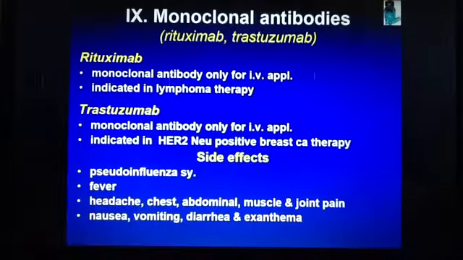And number 9, monoclonal antibodies, rituximab and trastuzumab. So first, rituximab, monoclonal antibody only for IV application, indicated in lymphoma therapy. Next, trastuzumab, monoclonal antibody only for IV application, indicated in HER2 neu positive breast cancer therapy. Side effects: pseudoinfluenza, fever, headache, chest, abdominal, muscle and joint pain, nausea, vomiting, diarrhea, and exanthema.